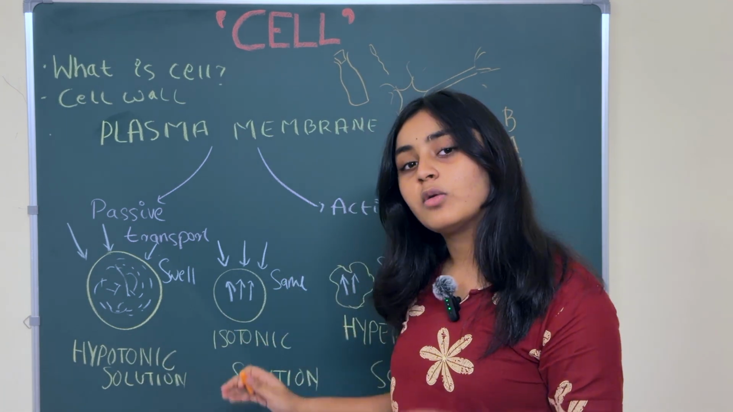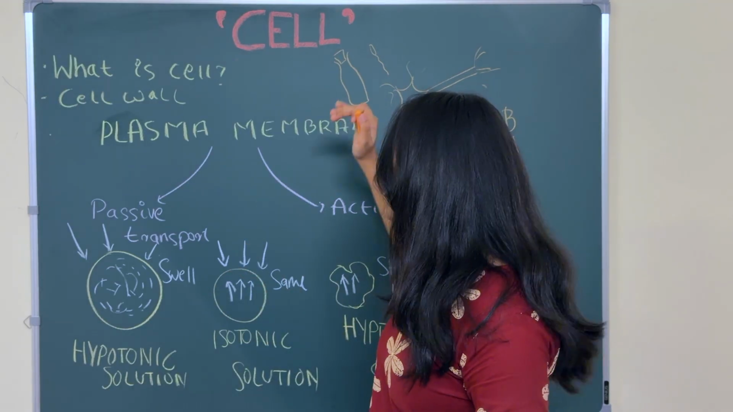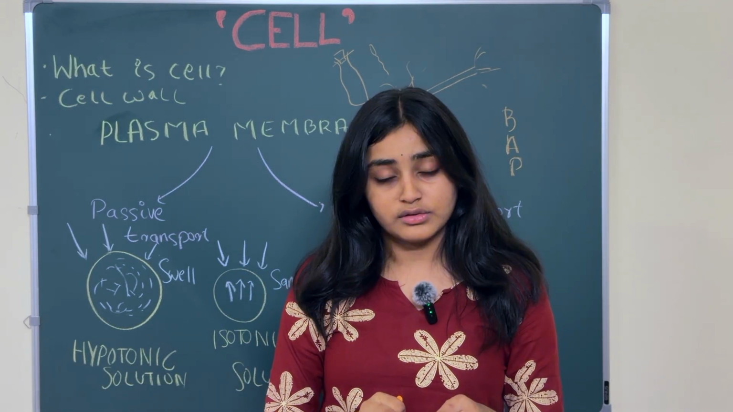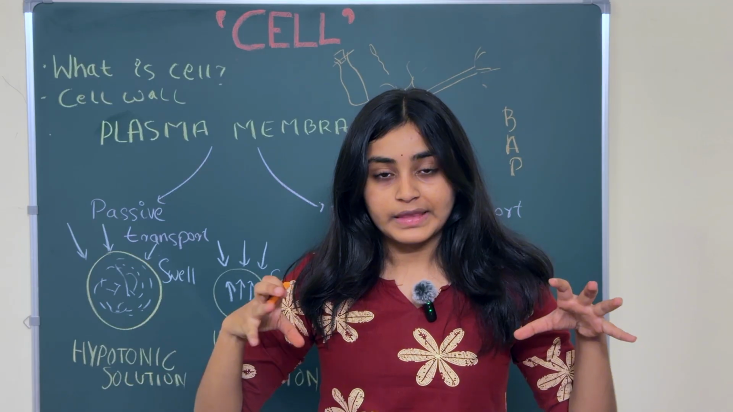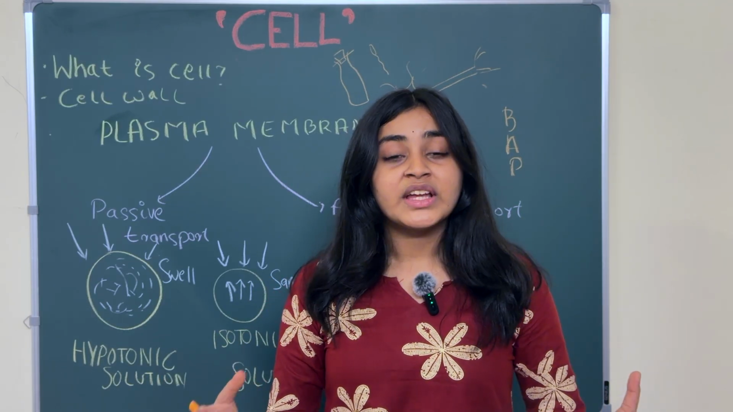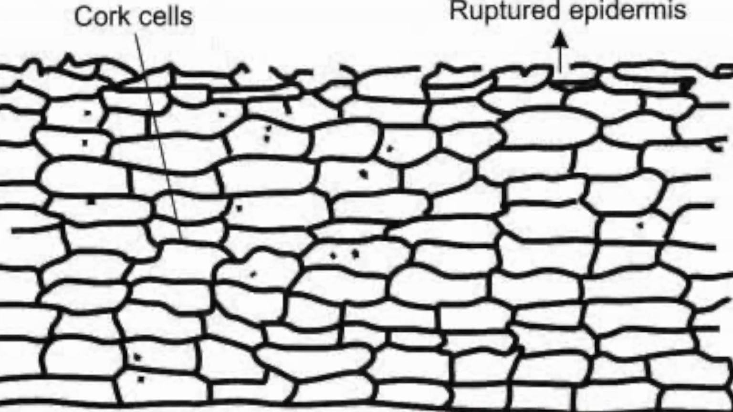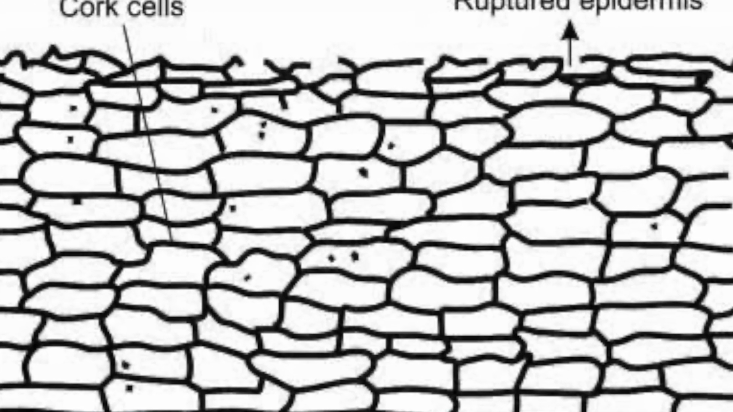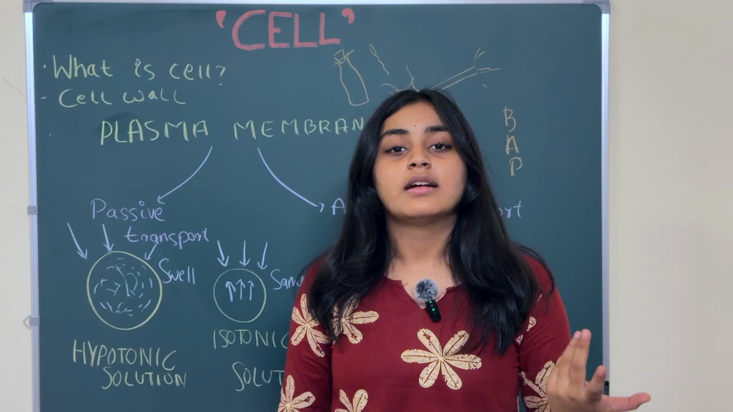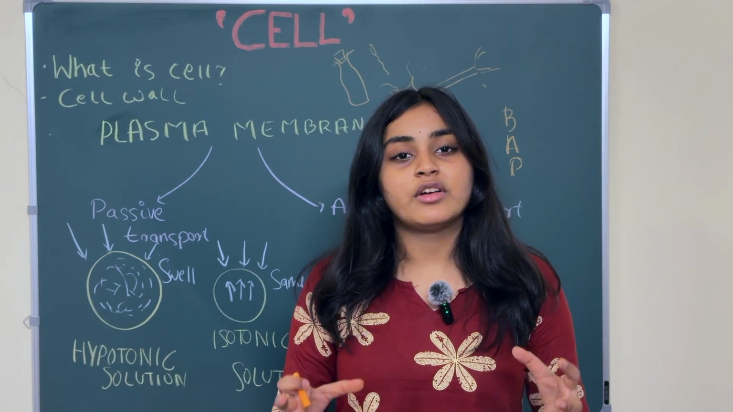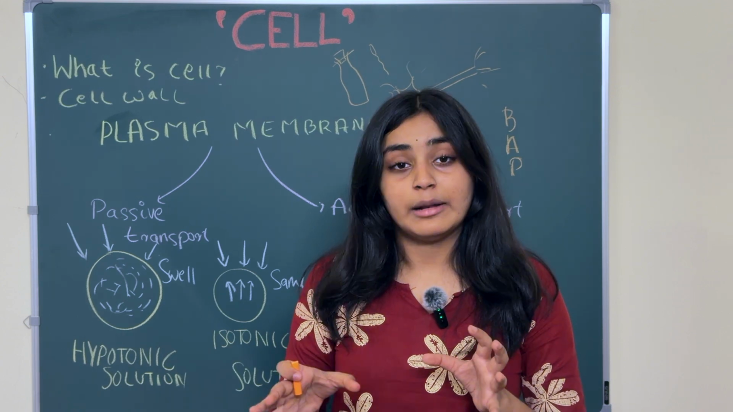So basically, what did Robert Hooke do? He cut the cork oak tree, put it under a microscope, and zoomed in. When he zoomed in, what did he see? He saw small little compartments, small little rooms that were empty. He called these empty little rooms cells, meaning empty little rooms or compartments. So this was the first time Robert Hooke discovered the dead cell.